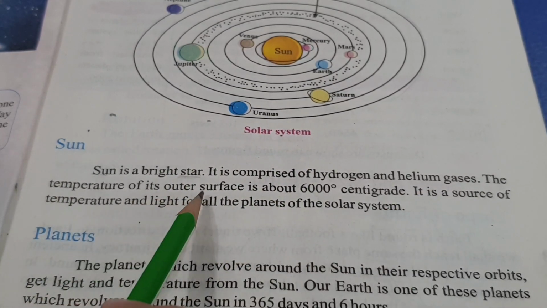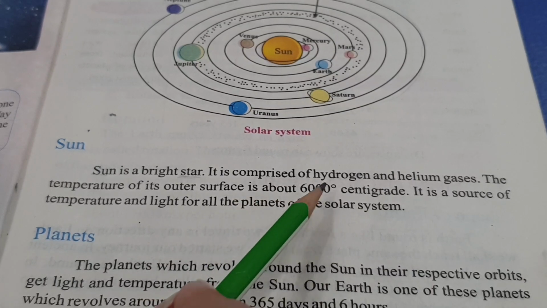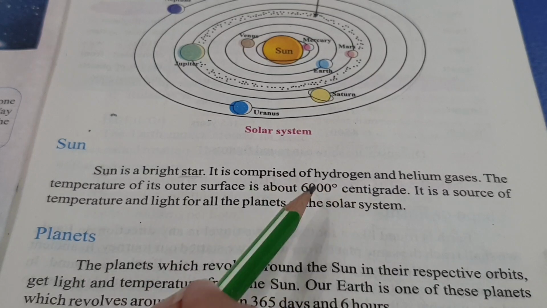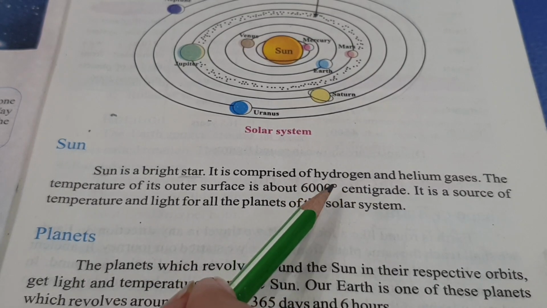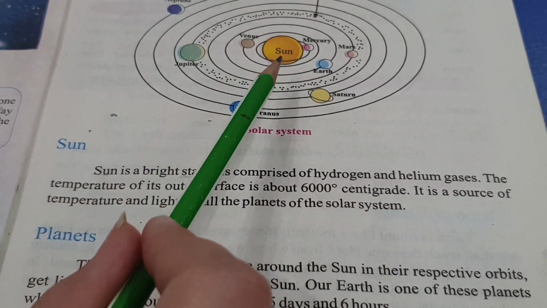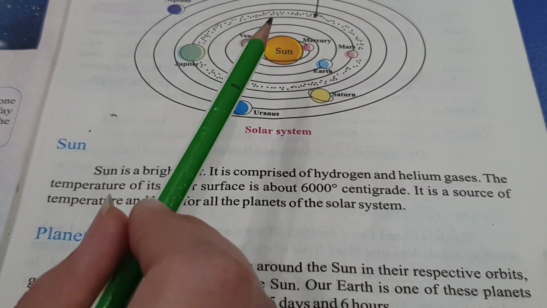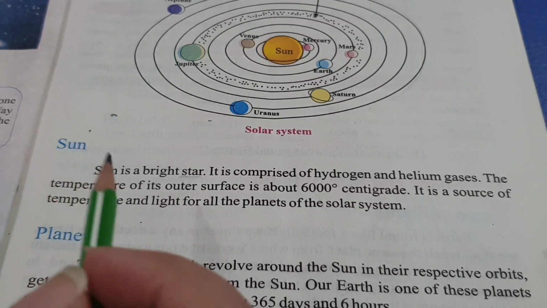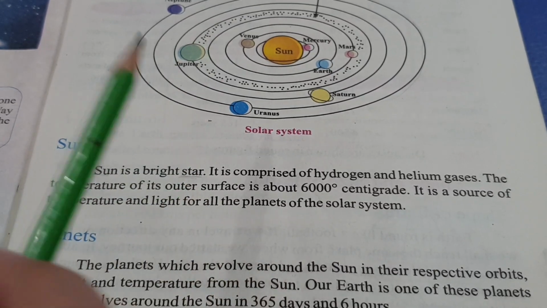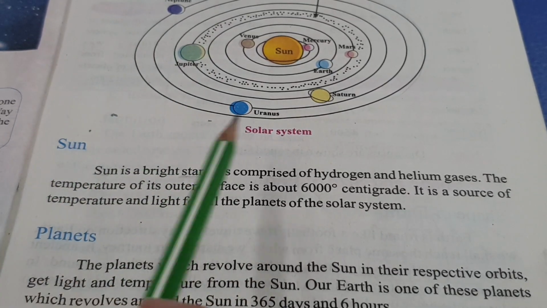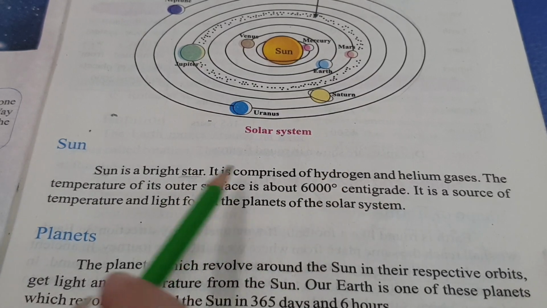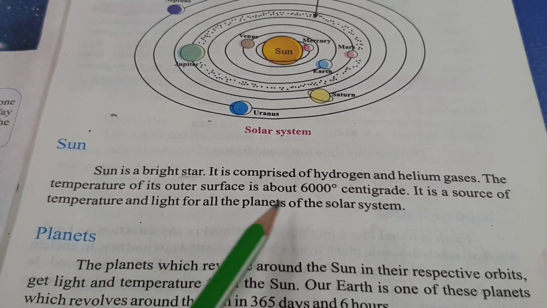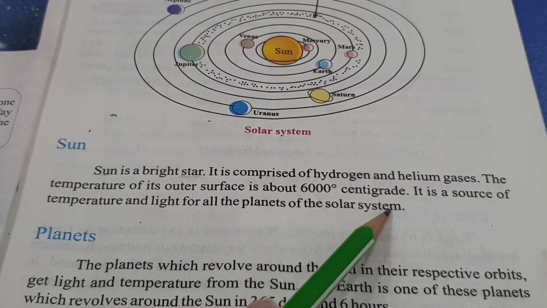The temperature of its outer surface is about 6,000 centigrade. 6,000 centigrade is too hot to imagine basically. The outer surface is so hot that there is no need to touch it. If something gets even closer to the sun, it will be burned. This is such a high temperature on its outer surface. It is a source of temperature and light for all the planets of the solar system.